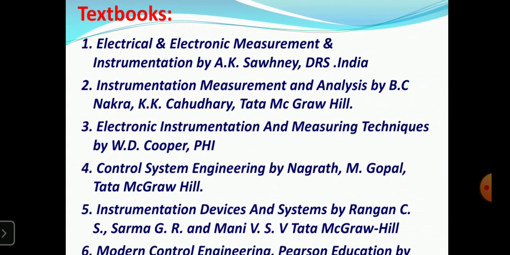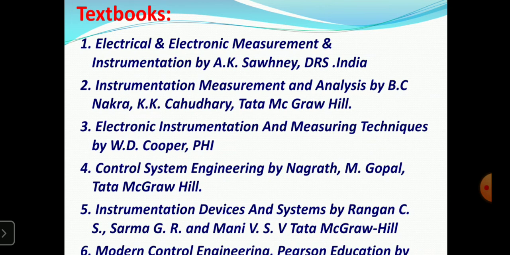This is the textbook the university has prescribed. So many textbooks are available in our college library. If the college reopens, you can access these textbooks from the library, or some textbooks are available on the net. You can download them, or if possible, I will keep that textbook copy in my Moodle account. I will keep all my lectures or PPTs on the Moodle account. You can access it from Moodle, that will be available for you.